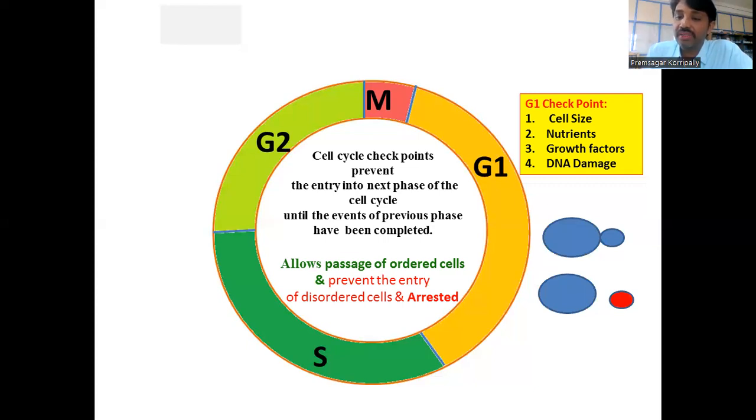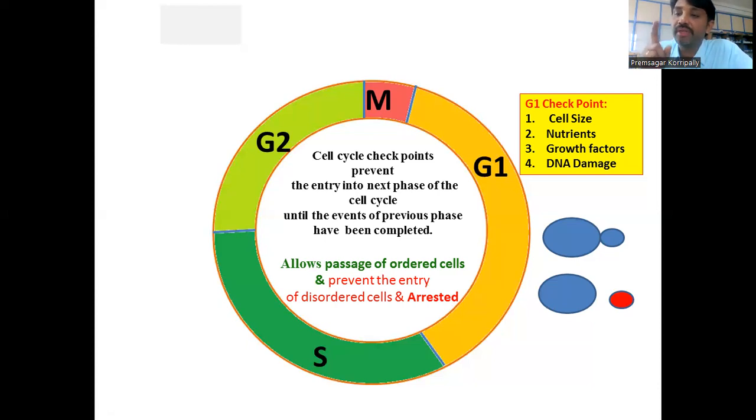Until and unless the daughter cell grows to the size of the mother cell, the budding yeast cell does not move from G1 to S. If the cell remains the size of the daughter cell, it won't allow the movement of the cell from G1 to S. Here, the progression of the cell from G1 to S is made by the cyclin-dependent kinases.